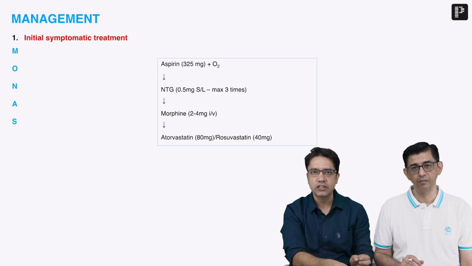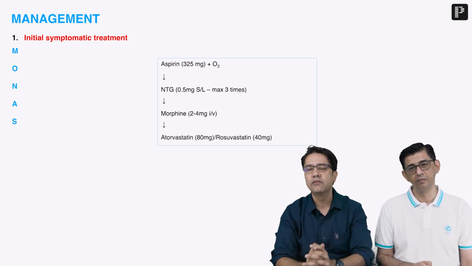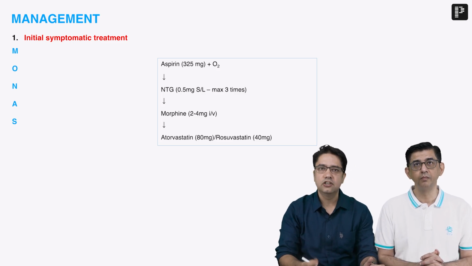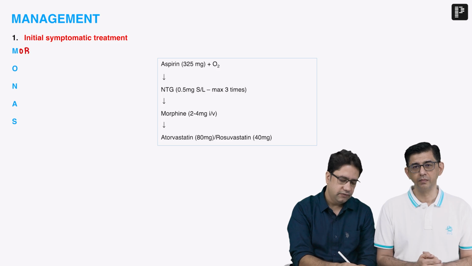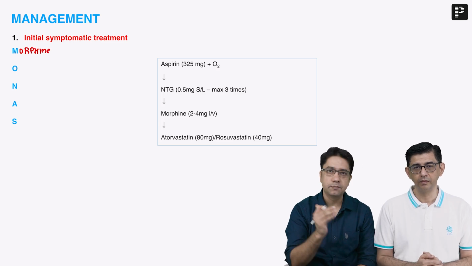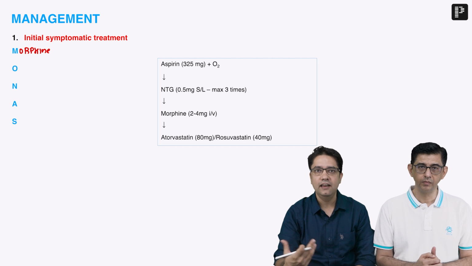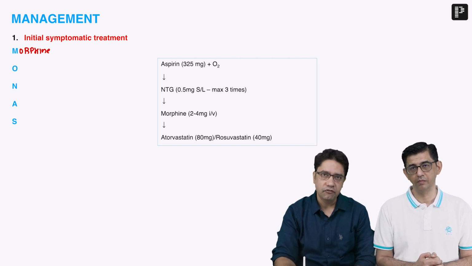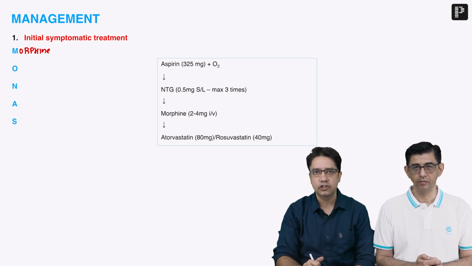So let's start with the first one, that is initial symptomatic treatment, and we can remember it with the help of a mnemonic, MONAS. So you know that an MI patient generally has chest pain. So in MONAS, M stands for morphine. Why do we give morphine? To reduce chest pain and also the sympathetic overactivity, which can lead to anxiety, apprehension, feeling of impending doom. It can also be prevented by morphine because morphine indirectly through the brain reduces sympathetic discharge.